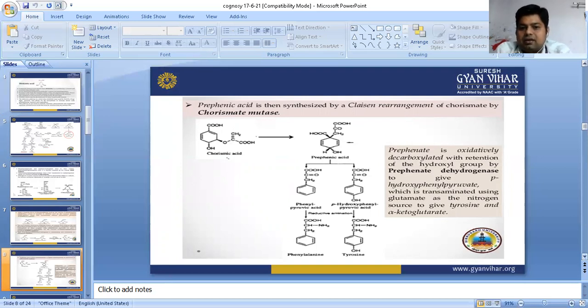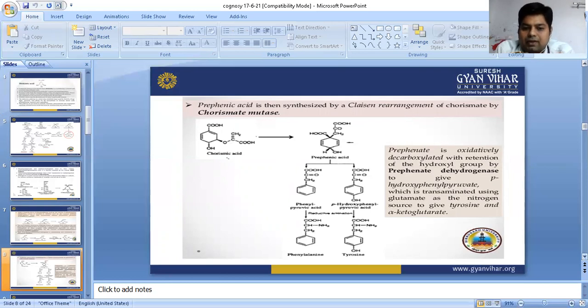This prephenic acid is oxidatively decarboxylated with retention of the hydroxyl group by prephenate dehydrogenase to give para-hydroxyphenylpyruvate, which is transaminated using glutamate as a nitrogen source to give tyrosine and alpha-ketoglutarate.